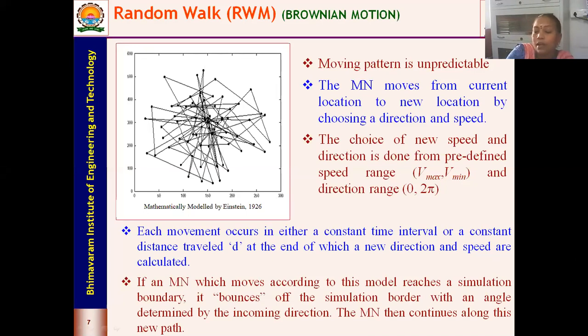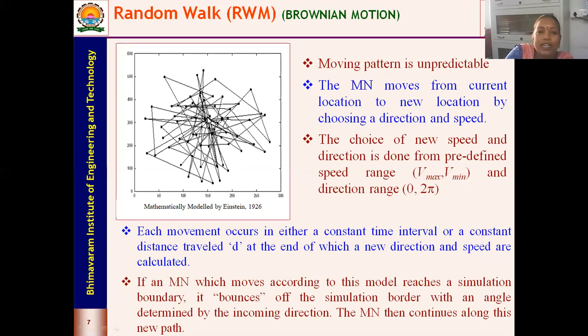That means if you design a node to move for a certain distance, it will move for that distance, stop, and then proceed again. Likewise, the node movements happen. If an MN which moves according to this model reaches a simulation boundary, it bounces off the simulation boundary with an angle determined by the incoming direction. So that's what I said.